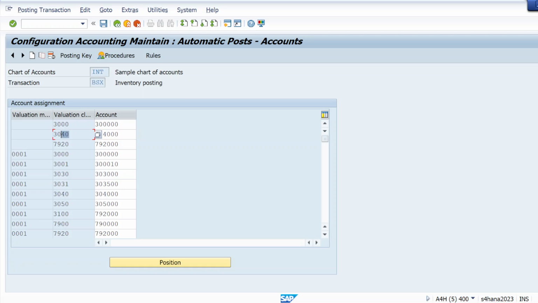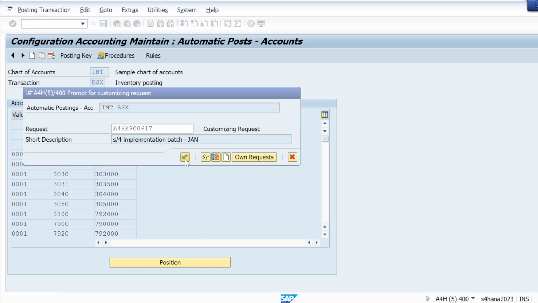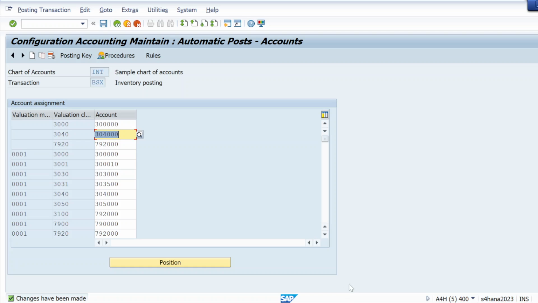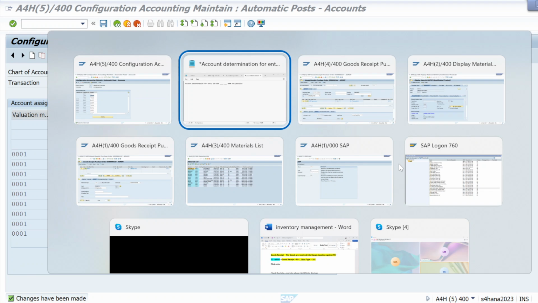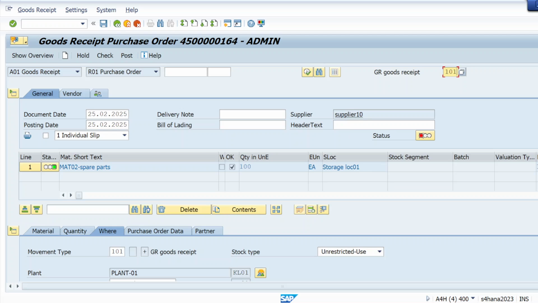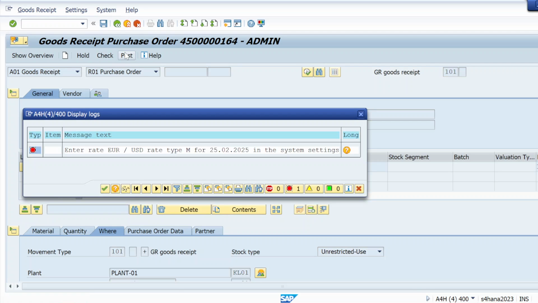Okay. So for this 3040, what I did was copy the GL account from here, because for 3040 I can already see this GL account is assigned. So I will simply assign this GL account, hit enter and save. Like that, I can resolve this error. If I check right now, I will not face this error. Just see. Let me check and post it. Now that error is resolved.